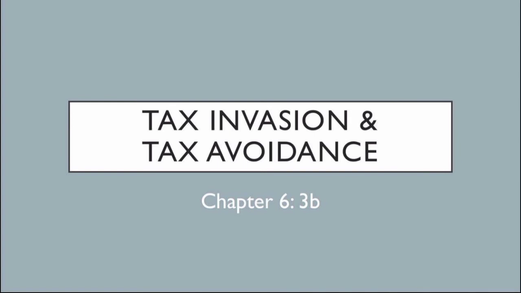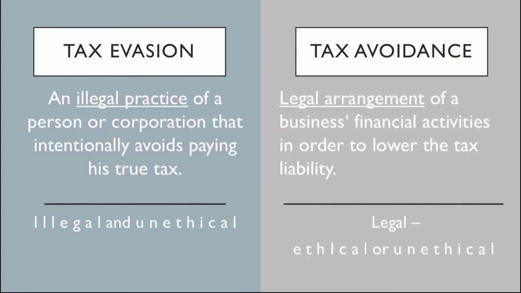Tax evasion and tax avoidance. Chapter 6, Lesson 3b. Tax evasion. An illegal practice of a person or corporation that intentionally avoids paying his true tax, which is illegal and unethical. Tax avoidance. Legal rearrangement of a business's financial activities in order to lower the tax liability. It is legal, ethical or unethical.